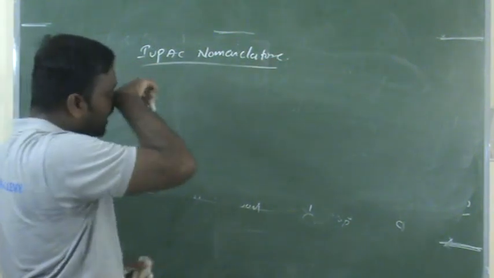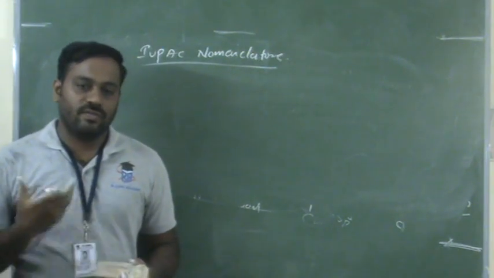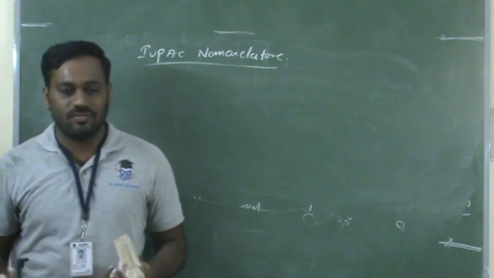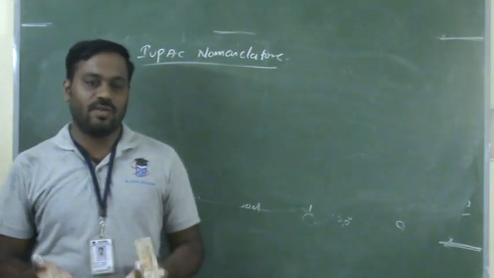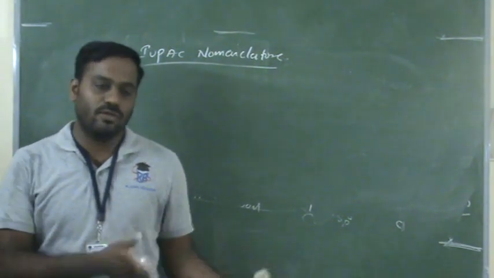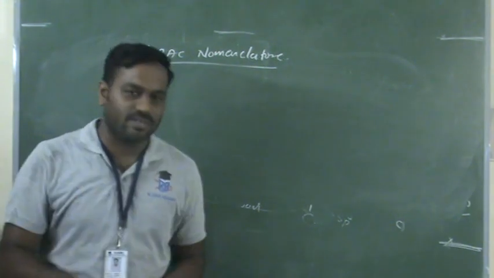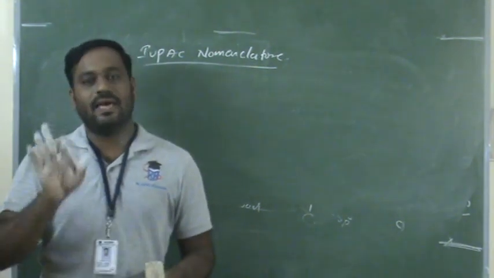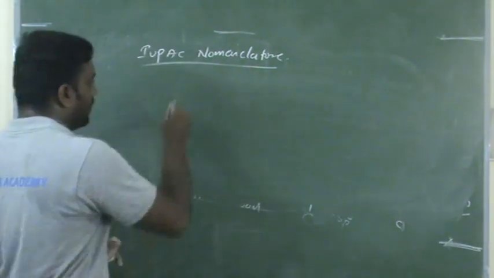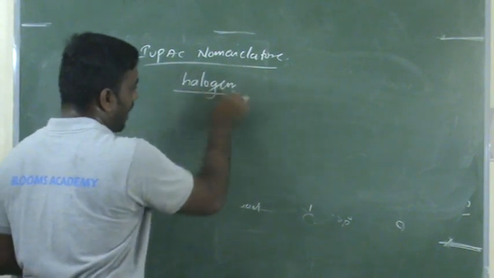In IUPAC nomenclature there are always suffixes and prefixes. You already know the meaning: the suffix comes after the root word, and the prefix comes before the root word. Halogen compounds we are not going to use as a suffix; we are going to use them as prefixes.